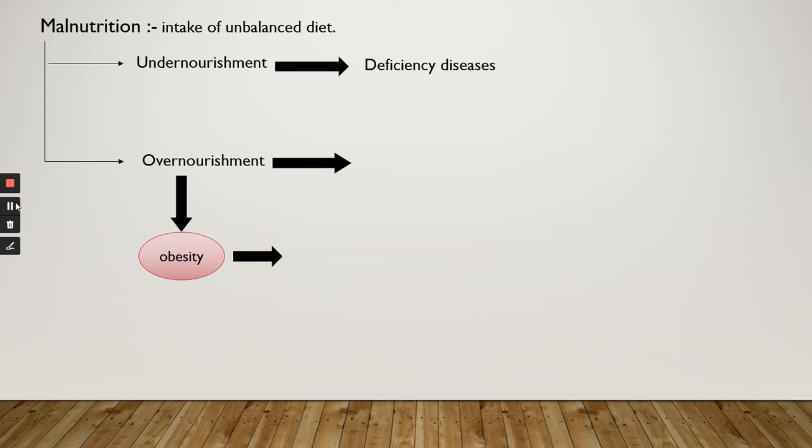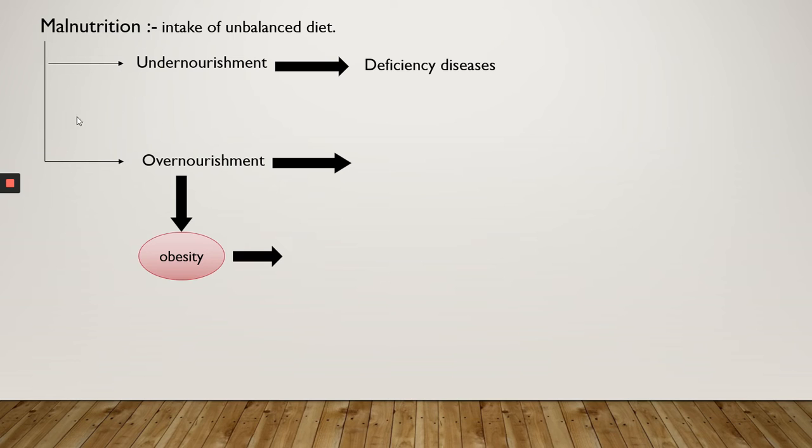Malnutrition can occur either due to intake of food that is deficient of nutrients, or by taking wrong proportions of nutrients. In both ways, whether we are not taking the correct proportions or eating food that is deficient, they lead to diseases.